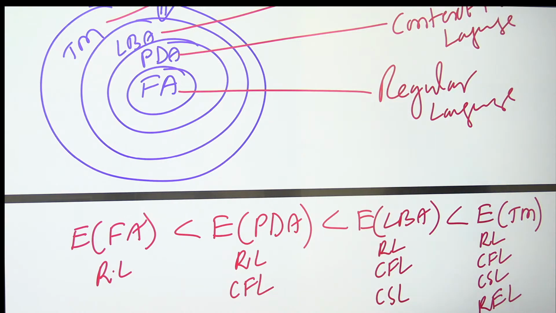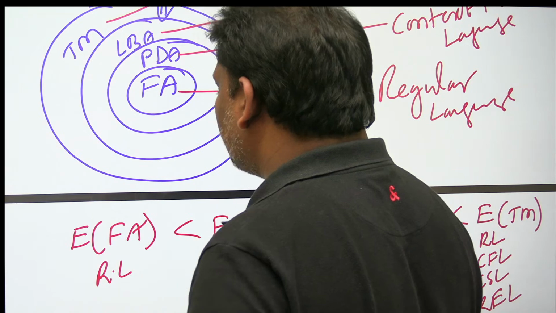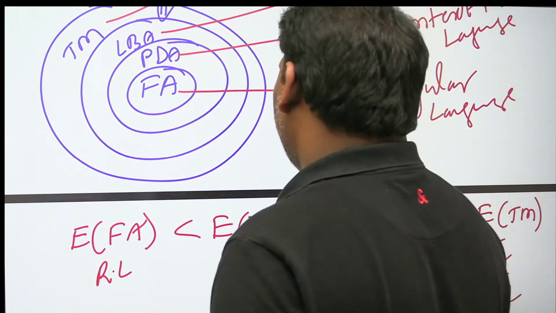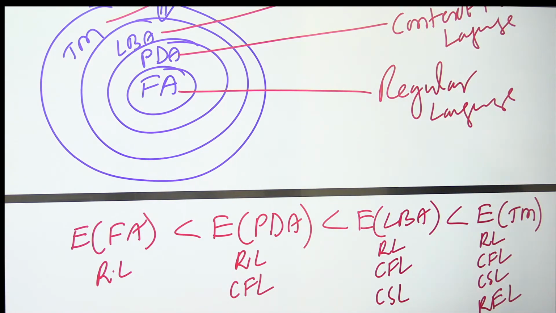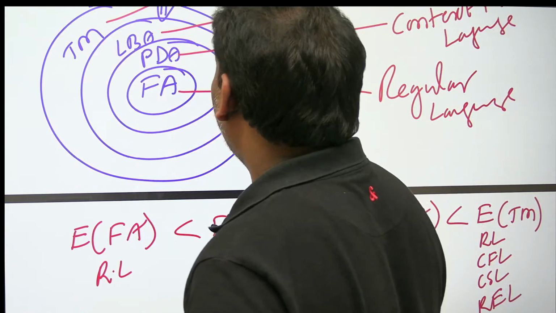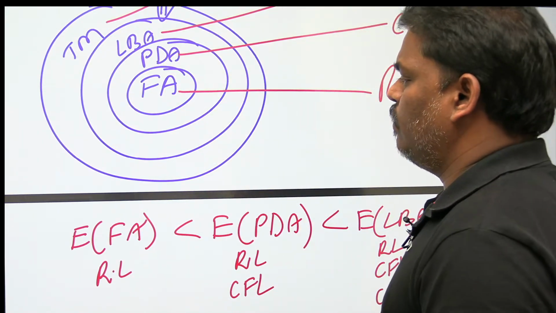That is the reason for the expressive power. Expressive power means the number of languages accepted. Finite automata will accept one language, regular. PDA will accept two languages, regular and CFL. LBA will accept three languages, regular, CFL and CSL. Turing machine will accept four languages: regular, CFL, CSL and recursive enumerable. So Turing machine has more expressive power, finite automata has less expressive power.